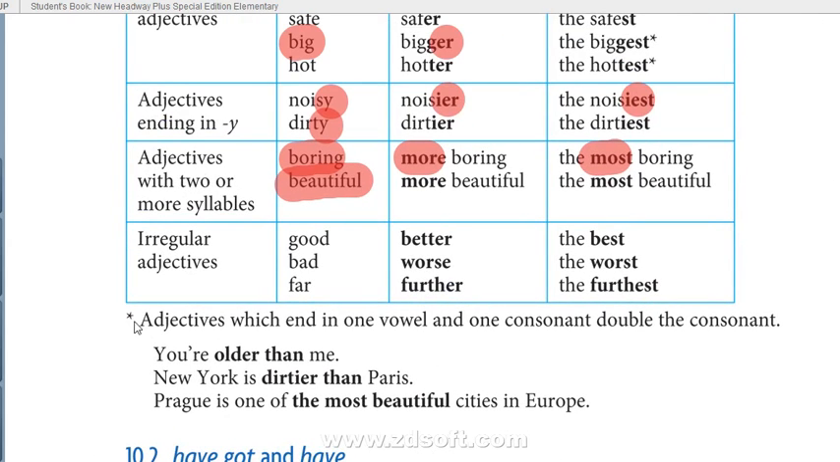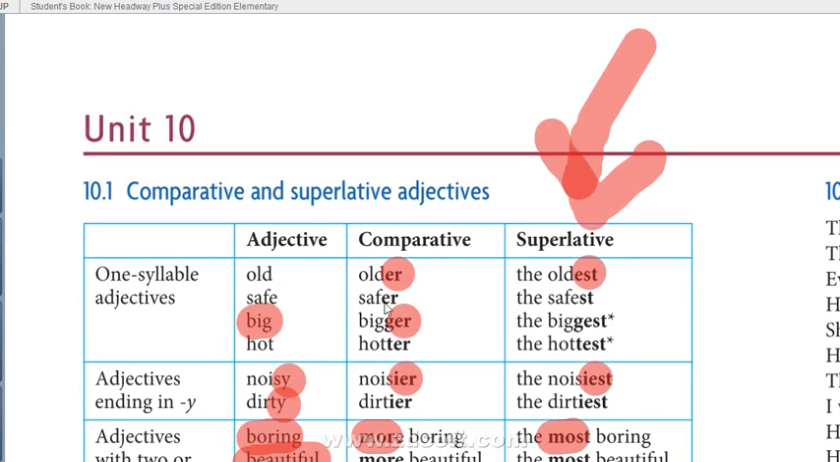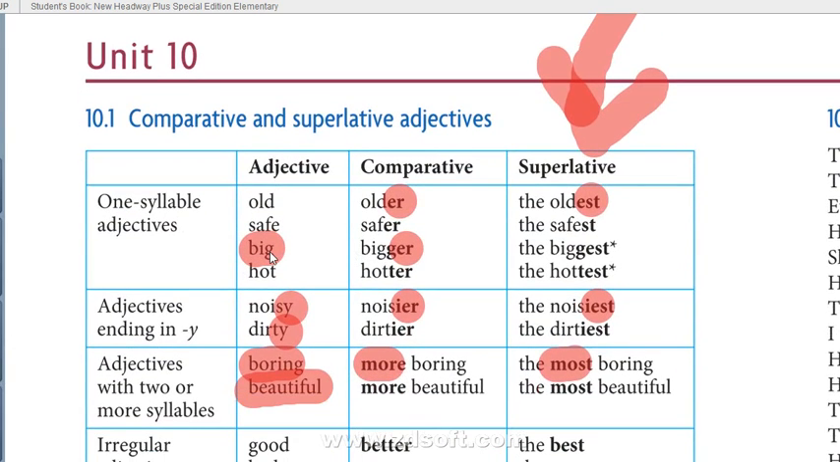Well, you see this star mark given here. What is written? Adjectives which end in one vowel and one consonant, double the last consonant. I mean, this is the rule we are talking about. Big, hot. So what do you do? Bigger, hotter, biggest, hottest. So we double the last consonant.